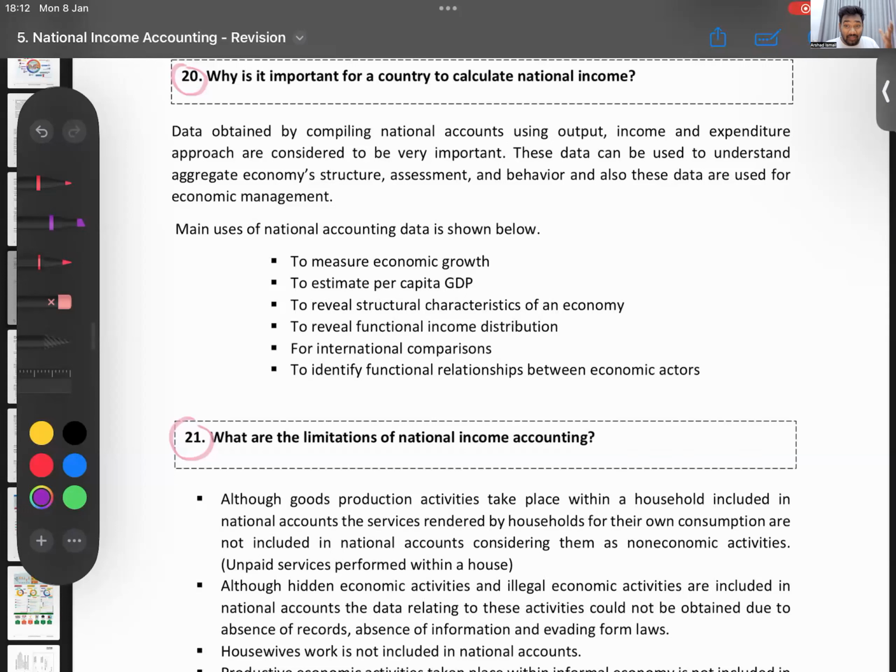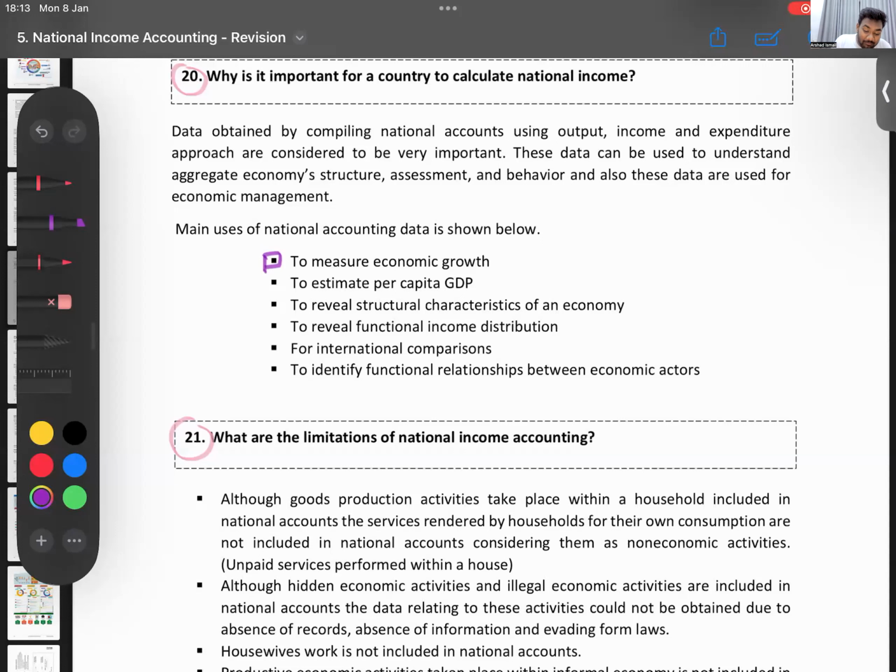There are so many people whose job is to calculate GDP in the Department of Census and Statistics. Imagine your job is to calculate GDP. So it's not easy. So then why are we doing it? What is the usefulness of that? So here, one, only if we have GDP, we can measure economic growth. We will learn economic growth in week number 11. Compared to last year, if the GDP has increased, we say the economy has grown. If GDP has come down, we say negative economic growth. That's what happened last year in Sri Lanka.